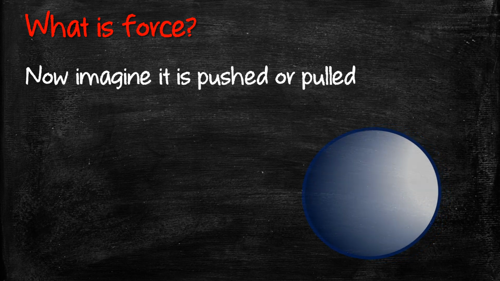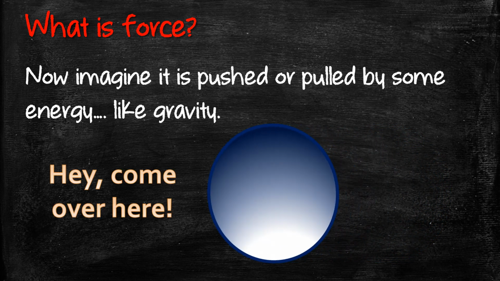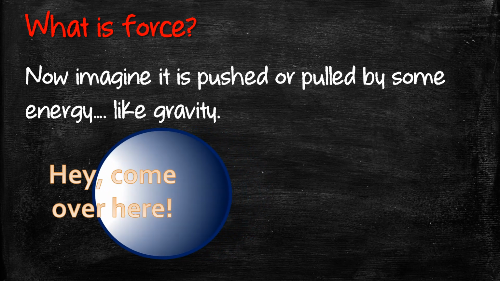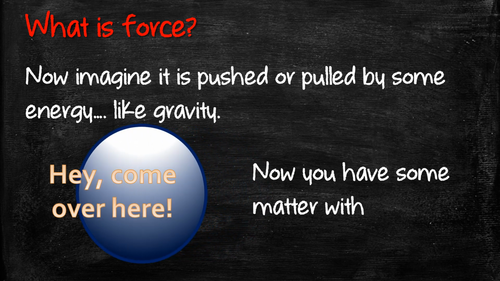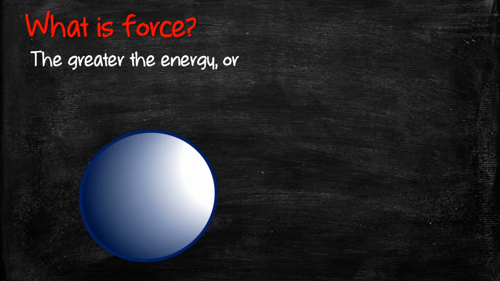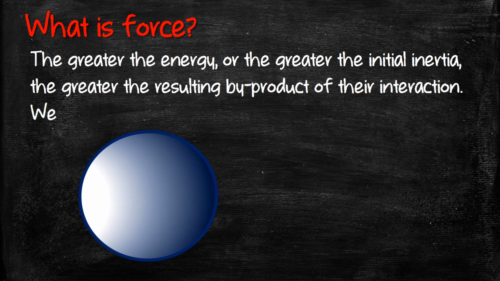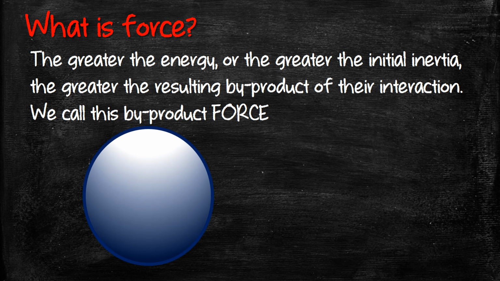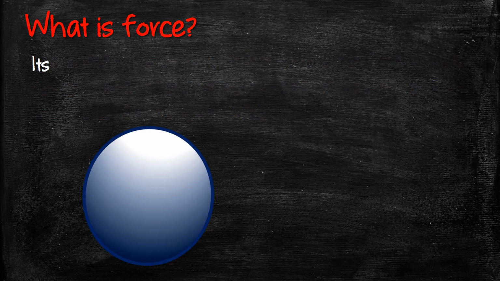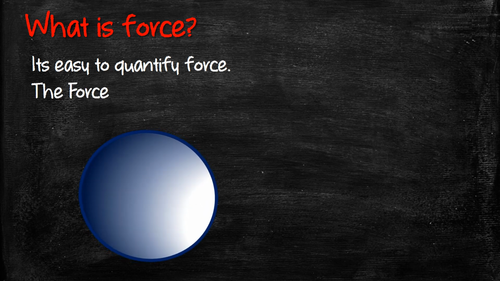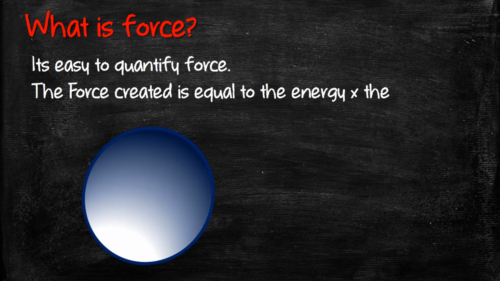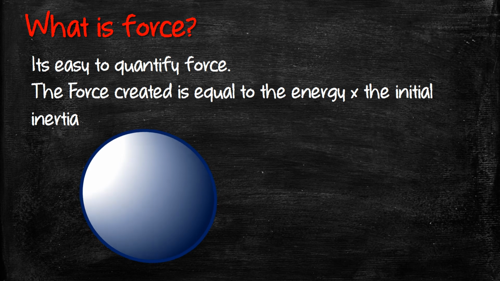Now let's imagine it is pushed or pulled by some energy, like gravity. Now you have some matter with energy added to it. The greater the energy, or the greater the initial inertia, the greater the resulting byproduct of their interaction. We call this byproduct force. It's easy to quantify force. The force created is equal to the energy times the initial inertia.